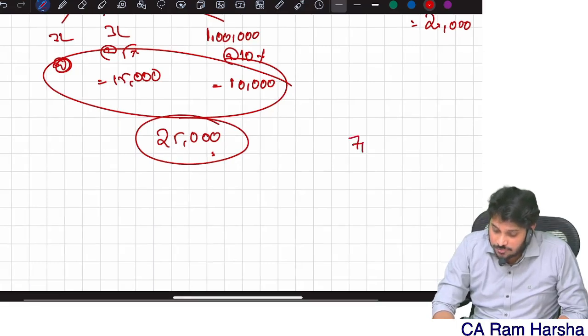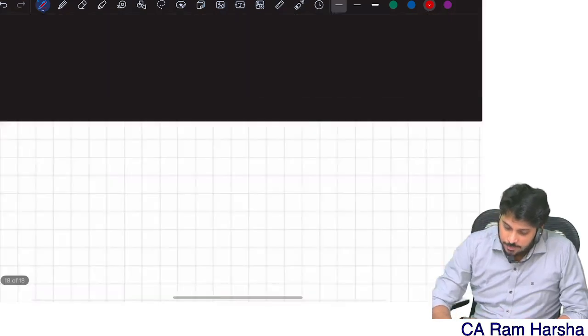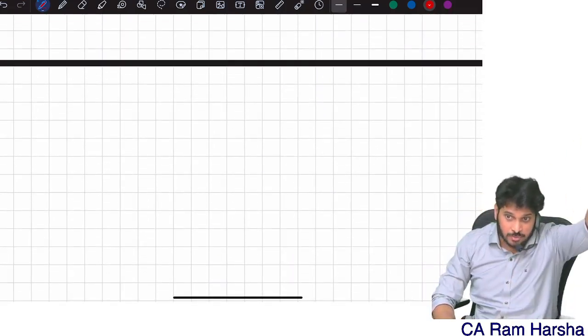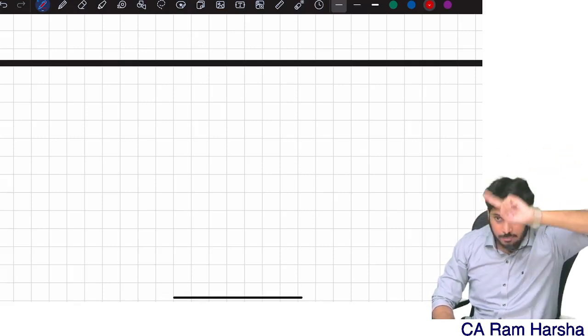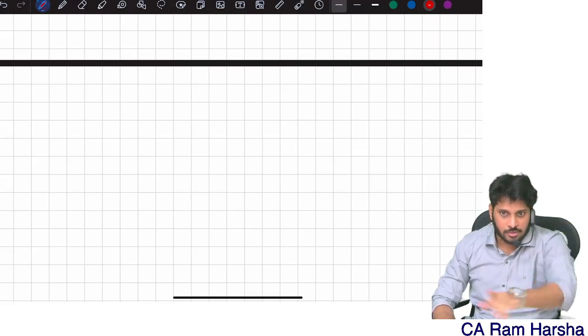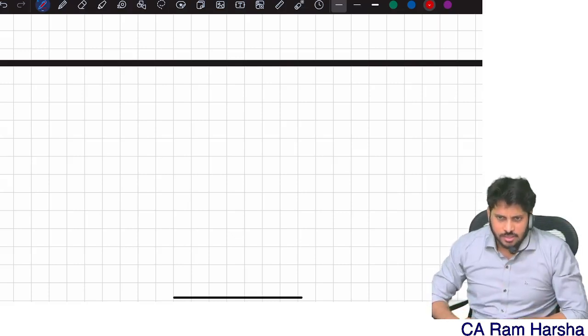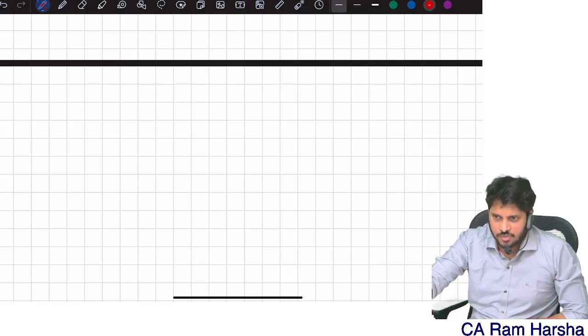Now what extra provision did they bring? For example, suppose the income is 7 lakh 10,000. I am talking from the 23-24 point of view, for the January 25, May 24 and September 24 exams. This slab rate of 0 to 3, 3 to 6, 6 to 9 lakh is not applicable for the May 25 exams.